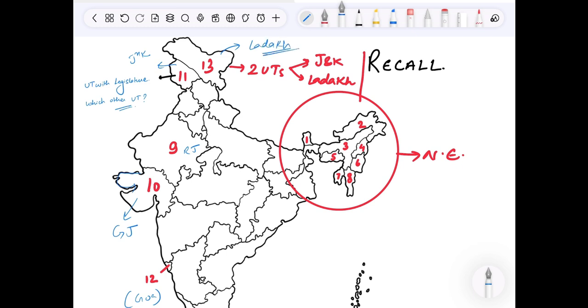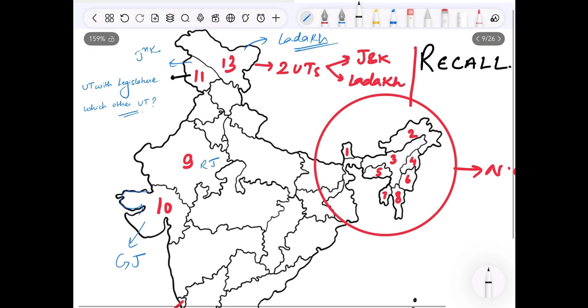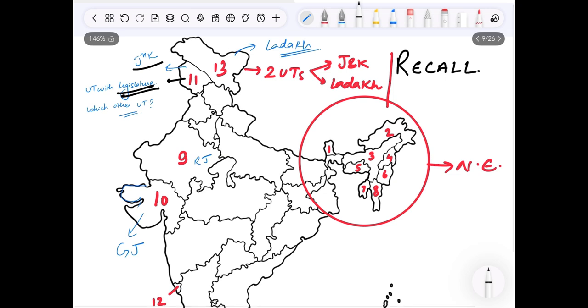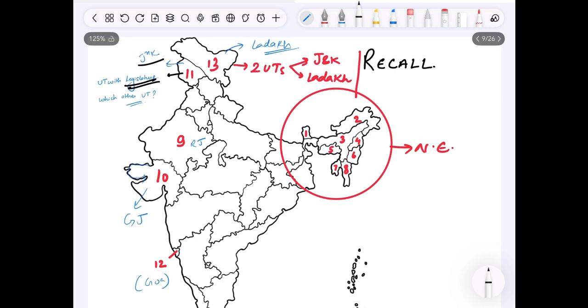And just a fact for the people preparing for government exams or any competitive exams, Jammu and Kashmir is a union territory with legislature, right? And please try to recall which are the other union territories with legislature in India. And please, if you remember, comment down below. This is a well-known fact and an important fact as far as competitive exams are concerned.